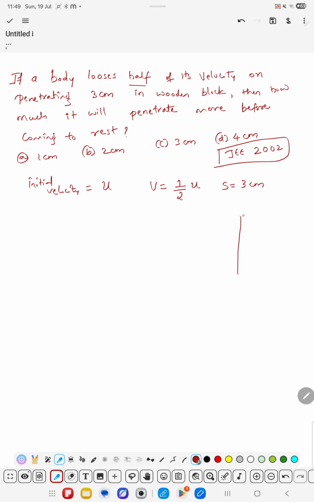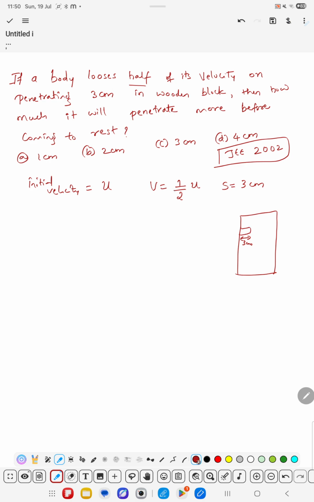See, there is a tree here, and a body is moving and loses half of its initial velocity while penetrating, meaning traveling about 3 centimeters, so that becomes the final velocity.